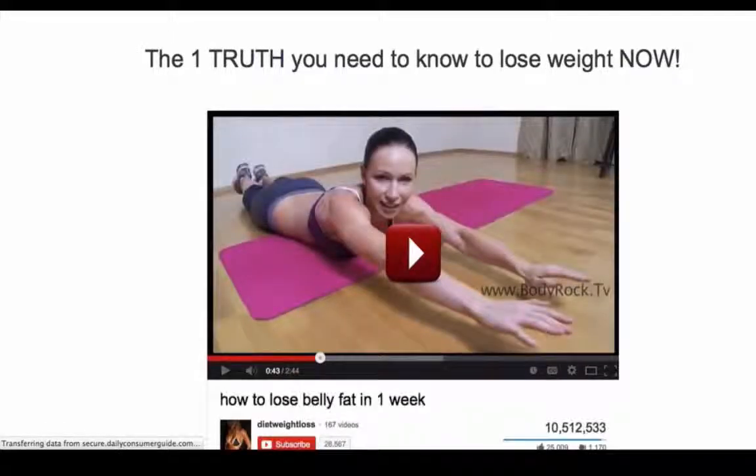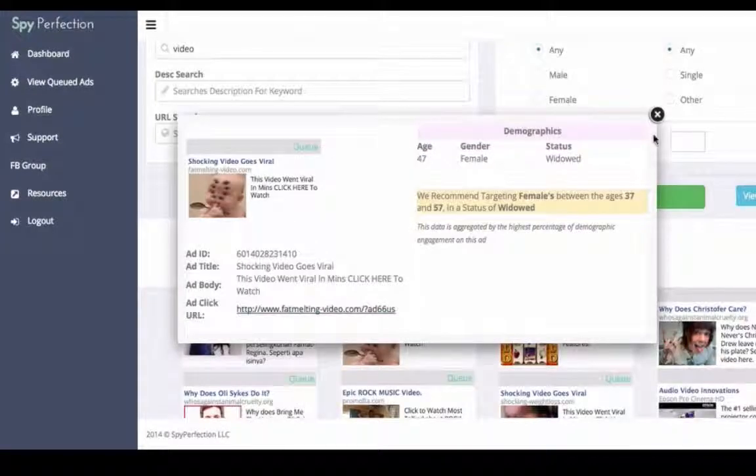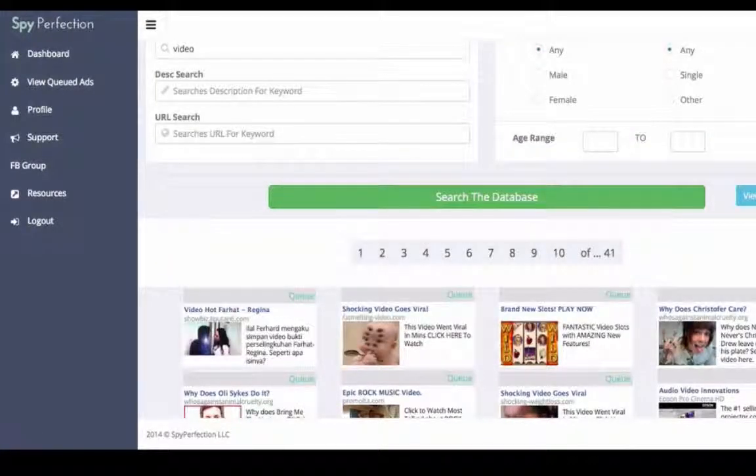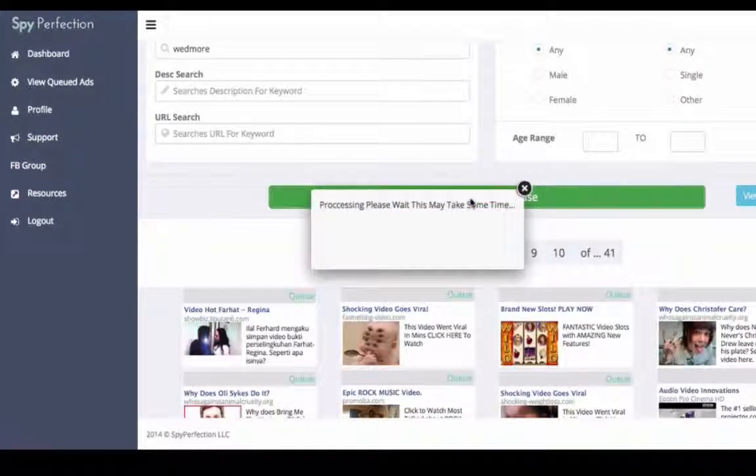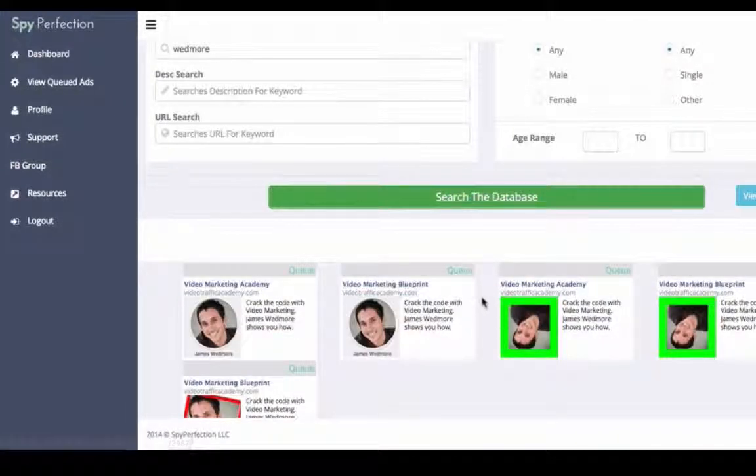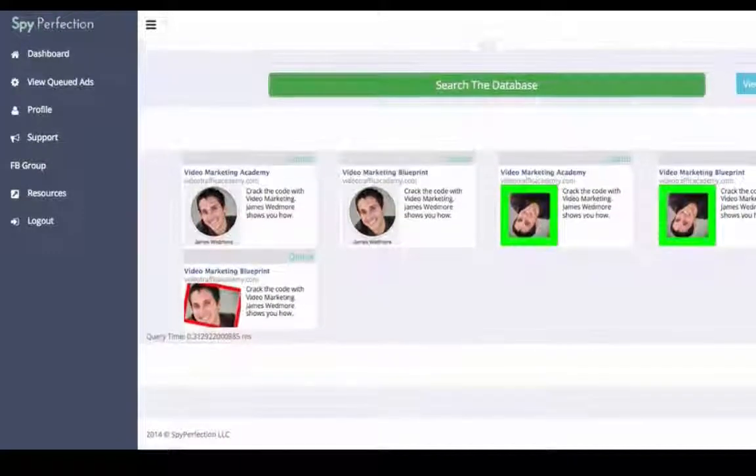So let's see where this even goes to. I'm actually just more curious. Okay, so basically how to lose weight, right? Just a typical weight loss thing. Okay, so that's not really useful, but let's go to James Wedmore. Let's see if I can find Wedmore. I know he does a lot of stuff on YouTube and videos. Okay, so here's James Wedmore.